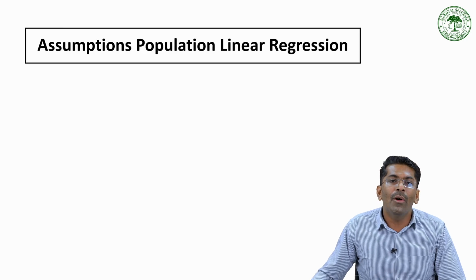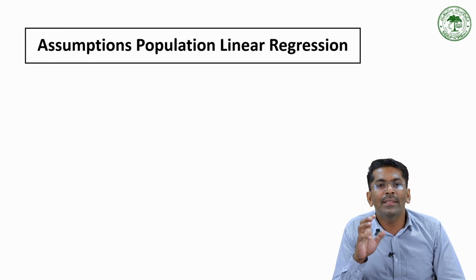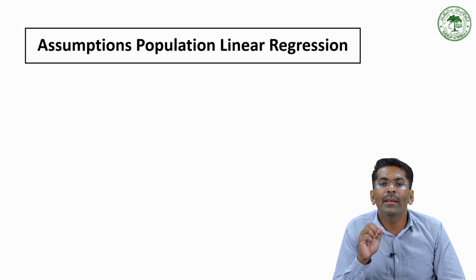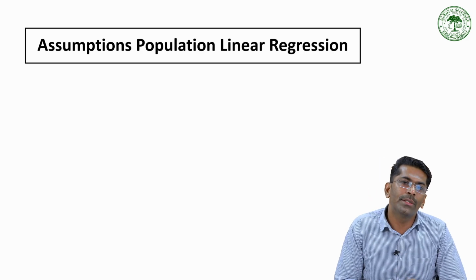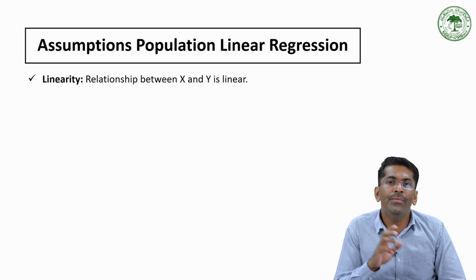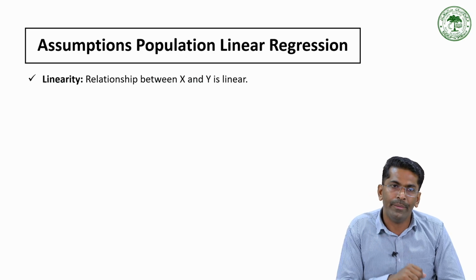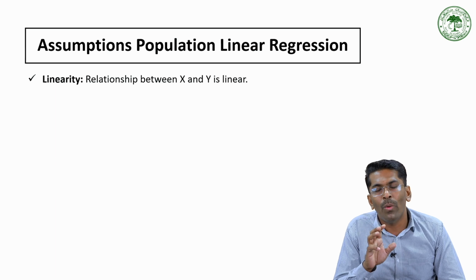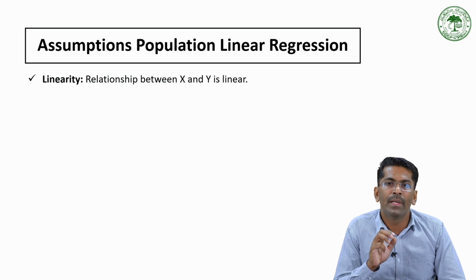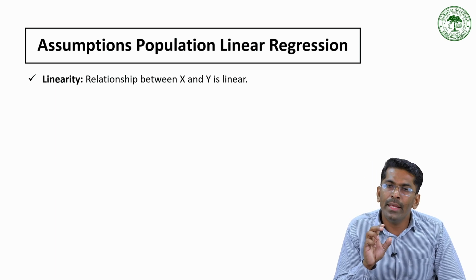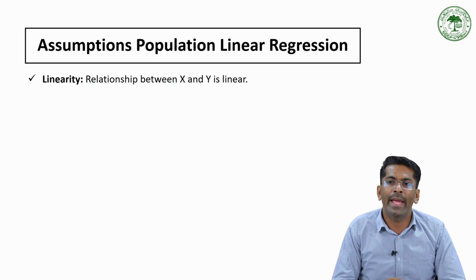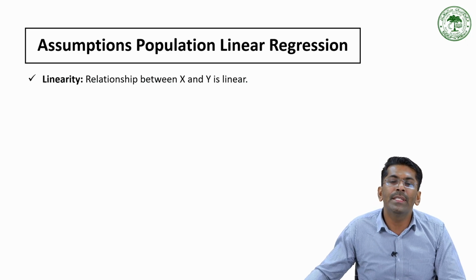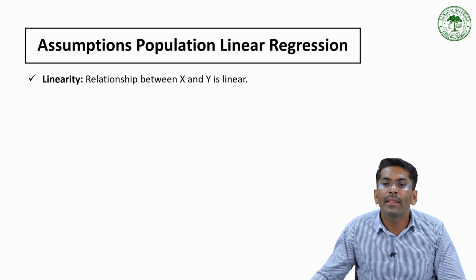Okay. Now we are going to consider the assumptions of population linear regression. What are the various assumptions of population linear regression? The first one is linearity, which means that the relationship between x and y must be linear. That means the changes in y are proportional to the changes in x. If the true relationship is curved or non-linear, then the linear regression model will give a biased result. So we are assuming linearity.